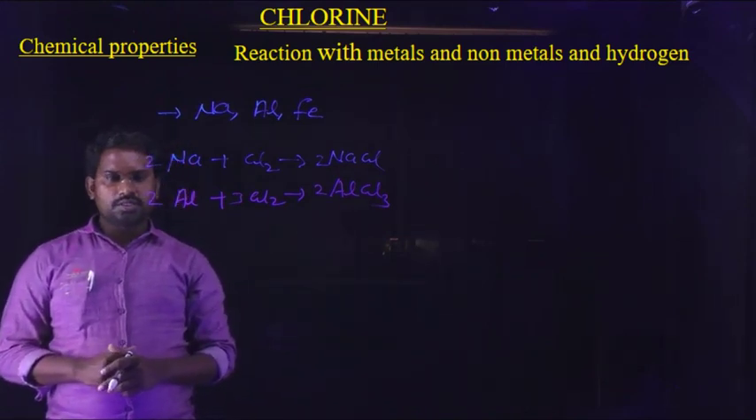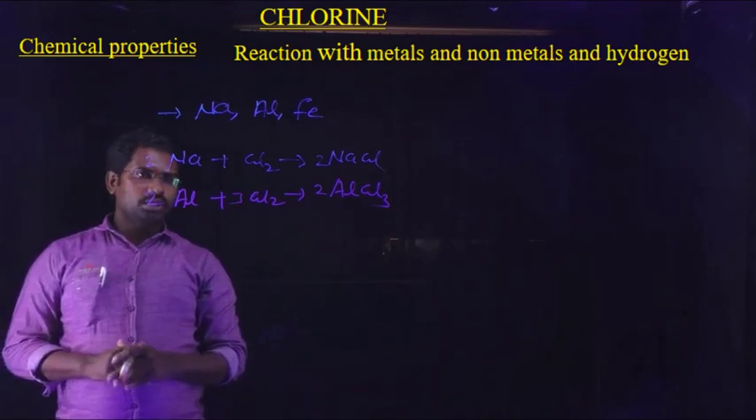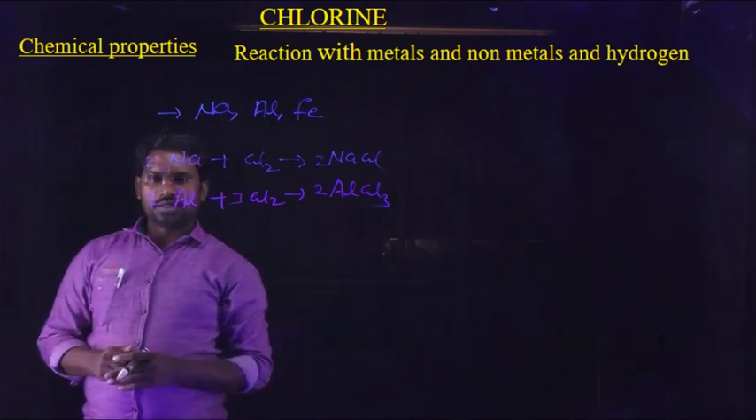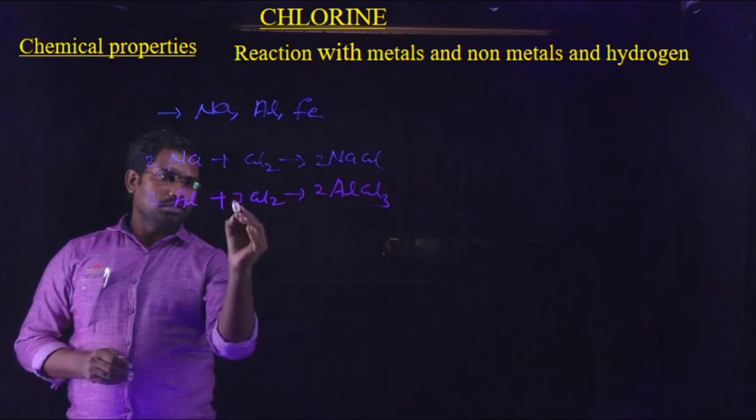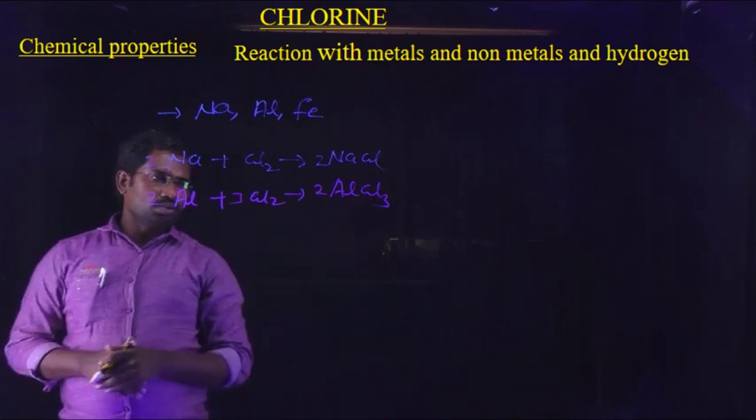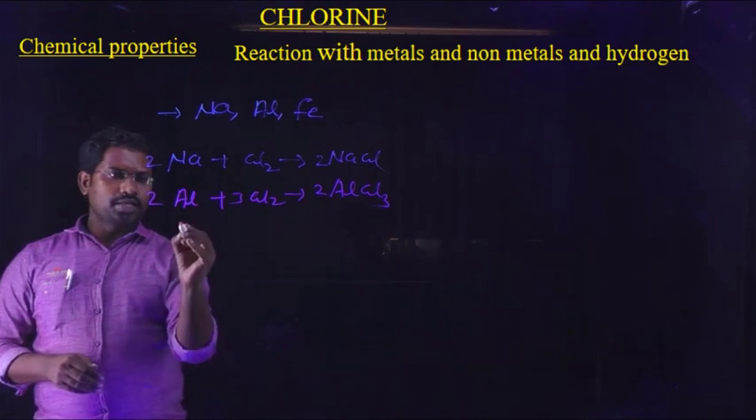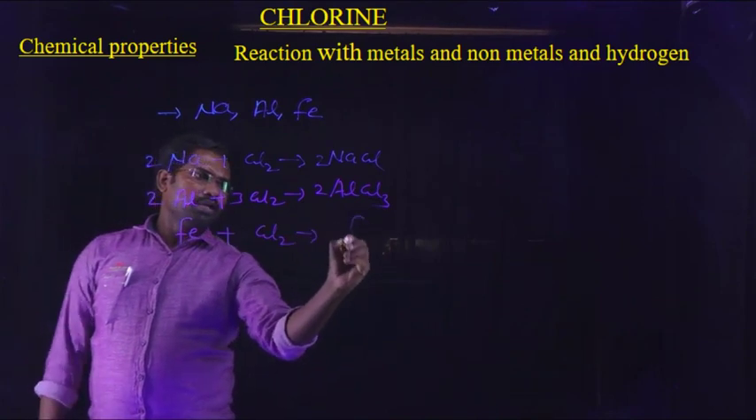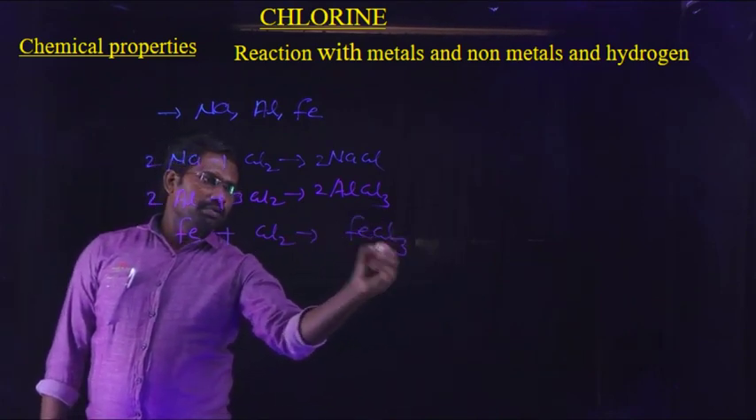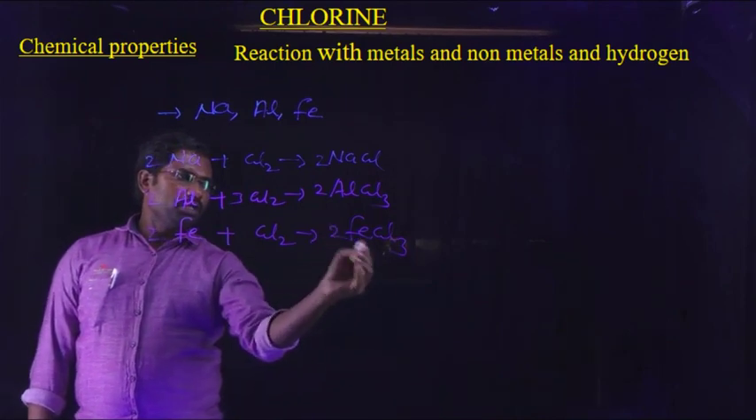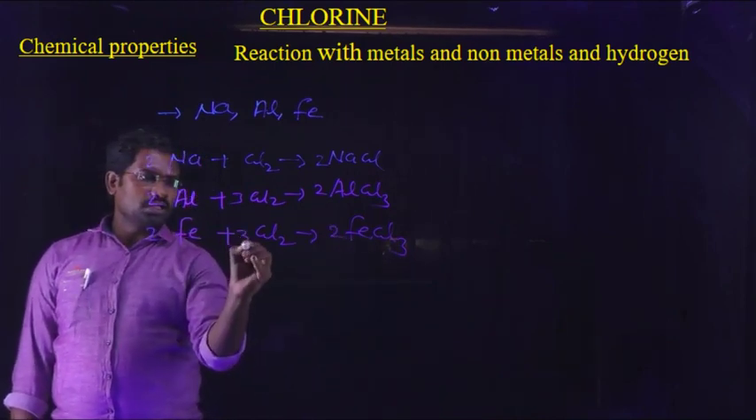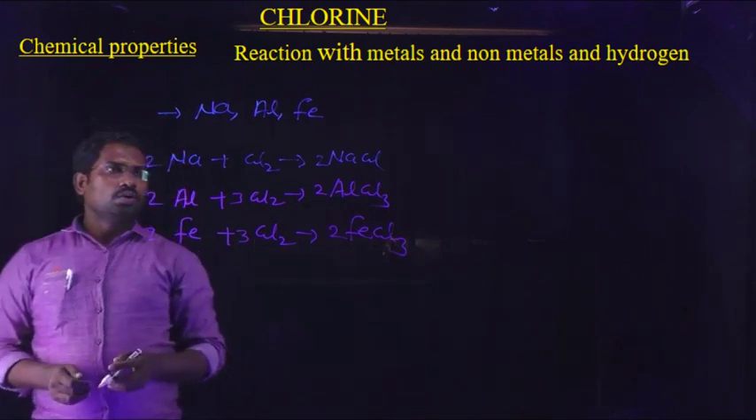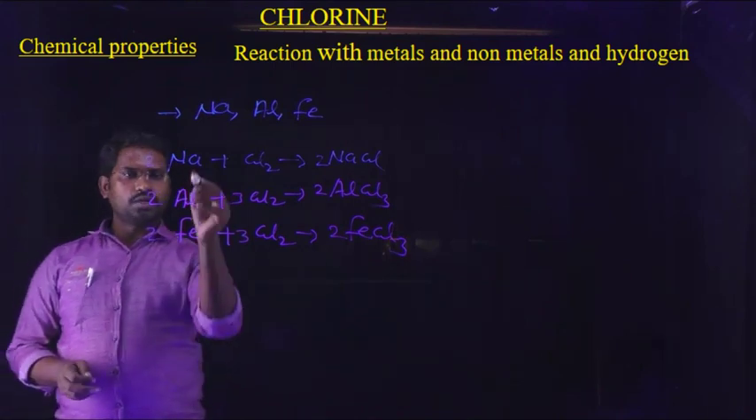You know that very well. What is the balance of a given chemical equation? The number of atoms present on the left side of the arrow is equal to the number of atoms present on the right side. Here 2Al, 3 twos are 6 chlorines, and 2, 3 twos are 6 chlorines. Finally, next, iron reacts with chlorine. Iron, Fe, reacts with chlorine to form ferric chloride, FeCl3. 2Fe here, 3 twos are 6 chlorines here. Check the balance: 2Fe, 6 chlorines. Okay, chlorine reacts with metals like sodium, aluminum, iron.